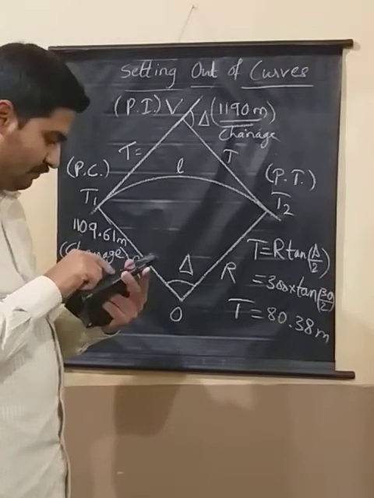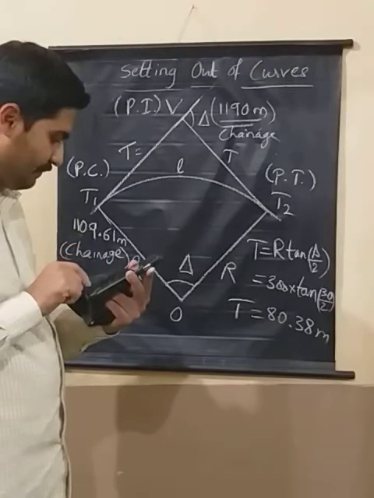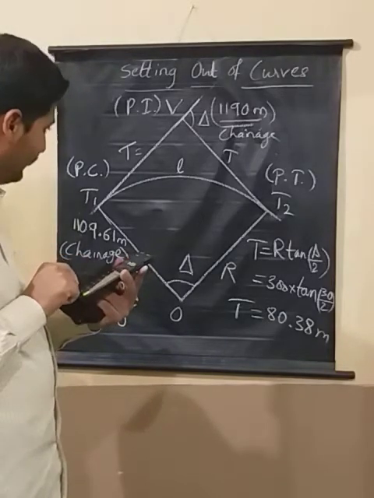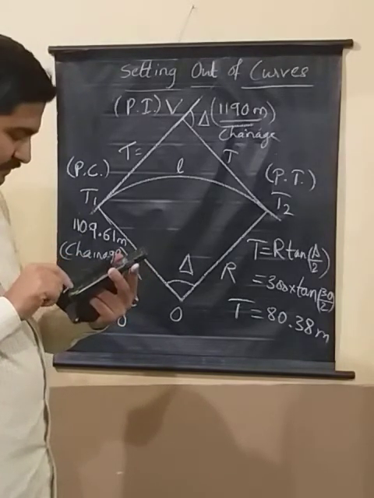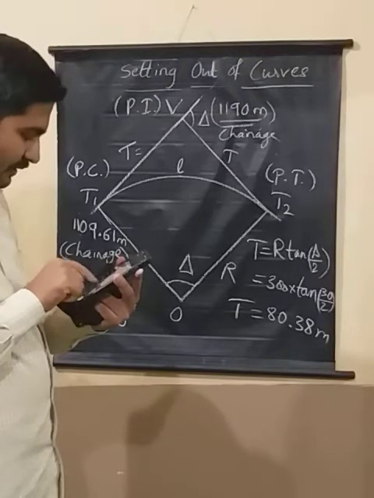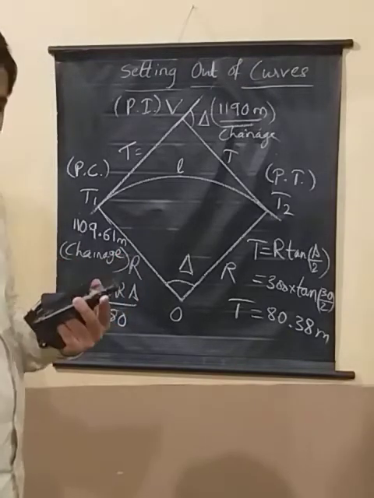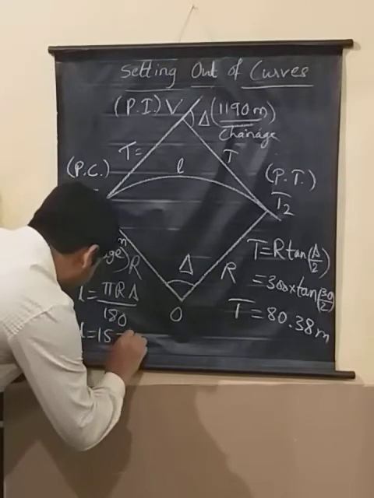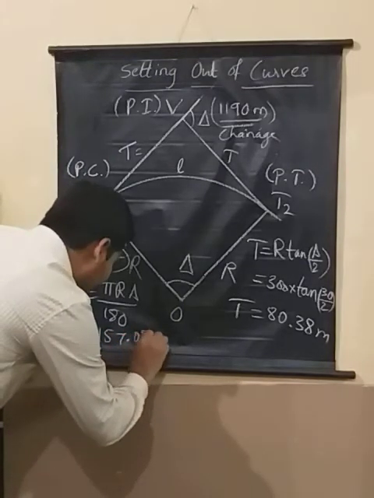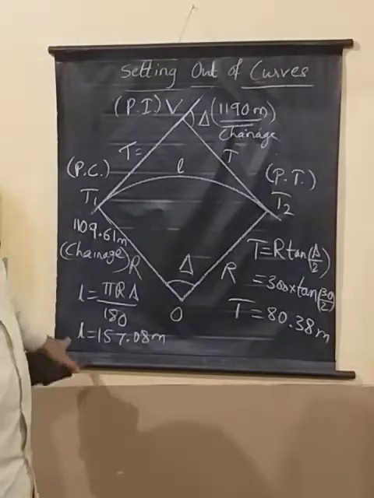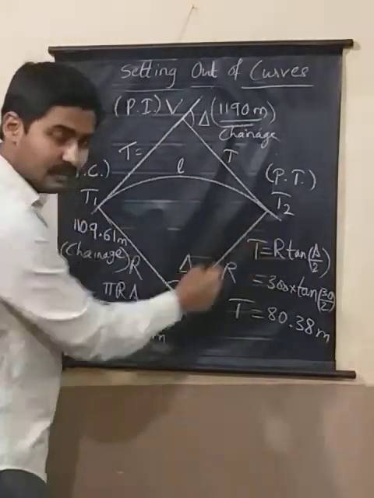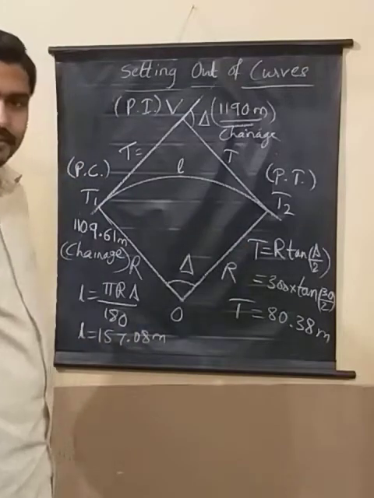So pi r is 300, delta is 30 degree, divided by 180. So that comes around 157. So L is 157.08 meters. So this is the length of the curve. From here to here, the distance along the curve is 157.08.